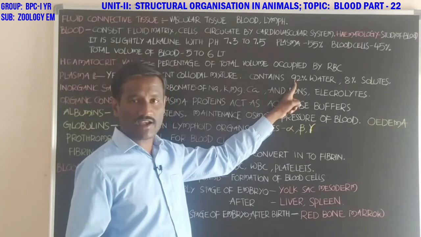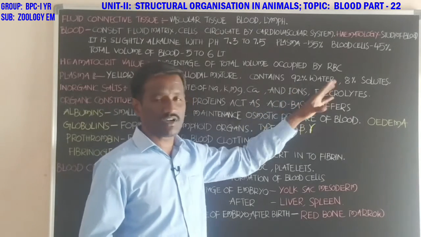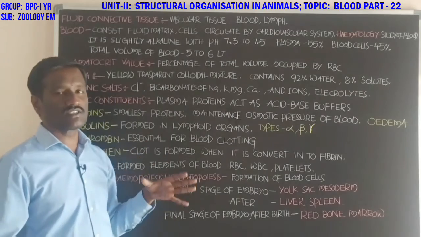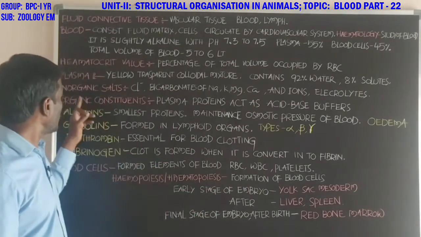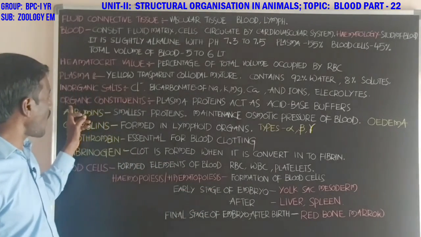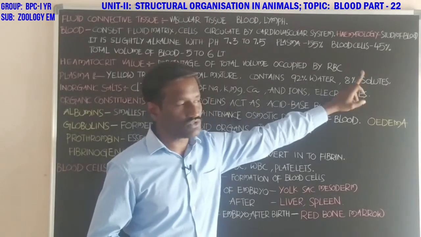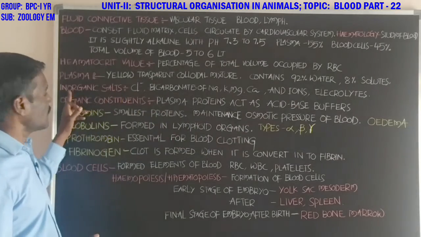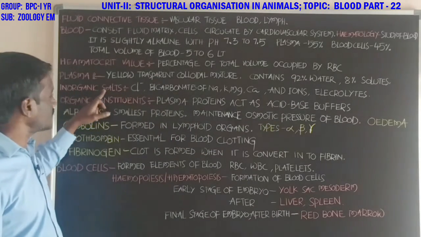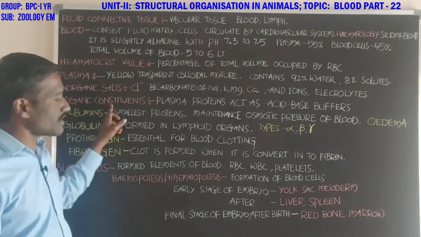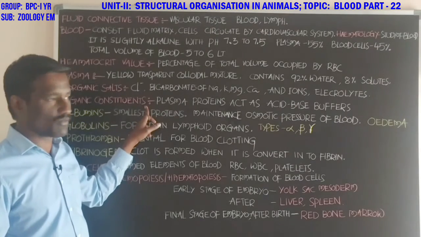Plasma contains 92% water and 8% solutes. These solutes are in the form of inorganic salts and organic components.